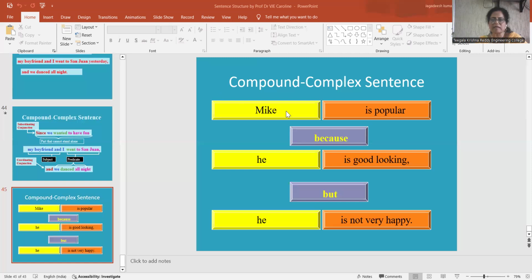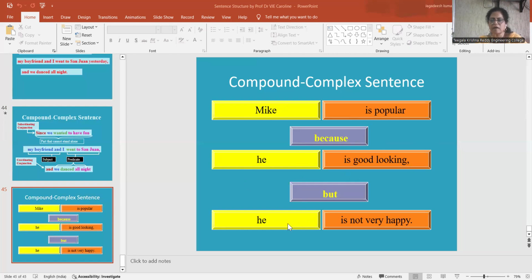Okay, so if you see another example: Mike is popular because he is good looking, but he's not very happy. Mike is popular is an independent clause. He is good looking and he's not very happy are two dependent clauses. Here it is connected, because is a subordinating conjunction.